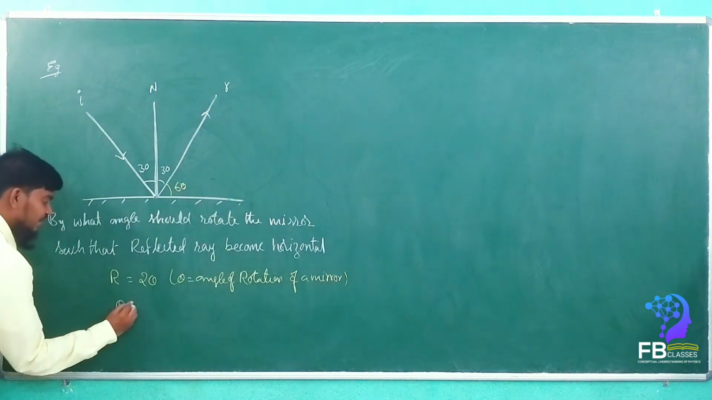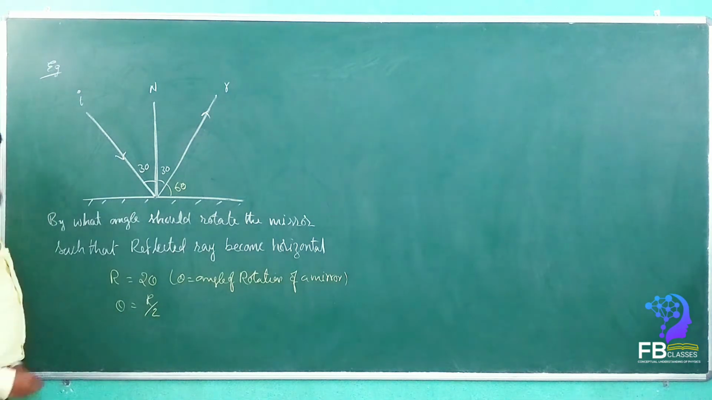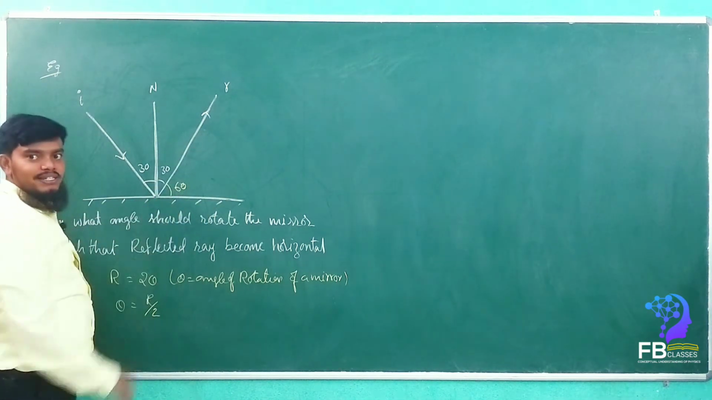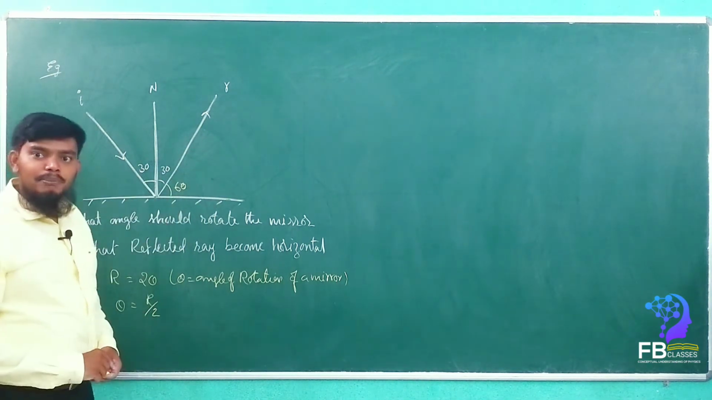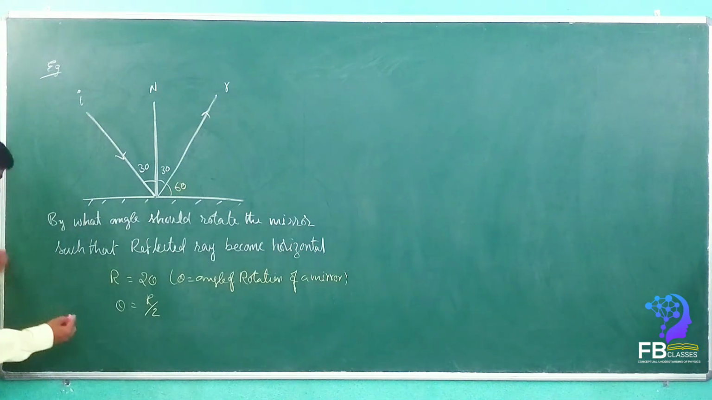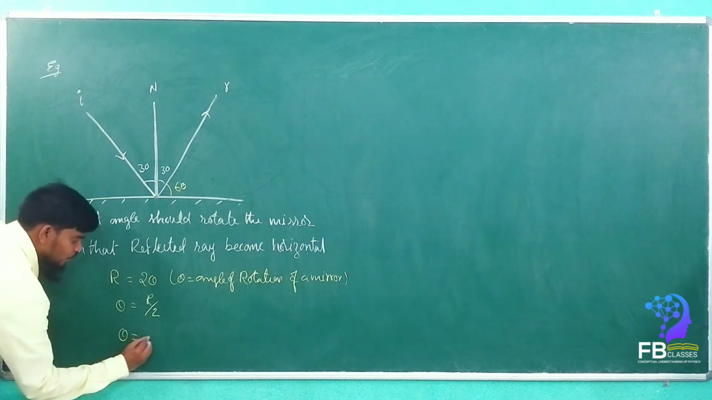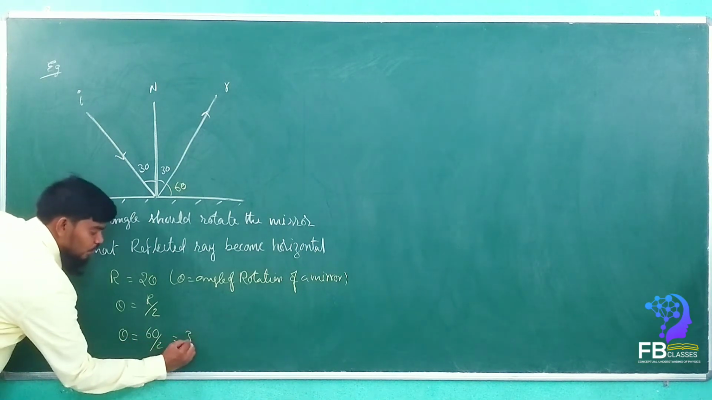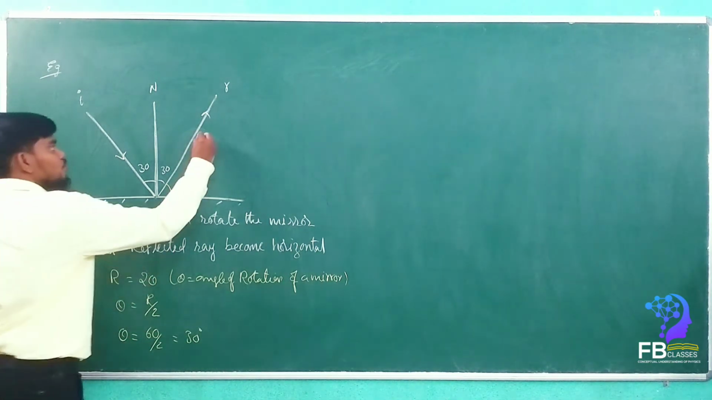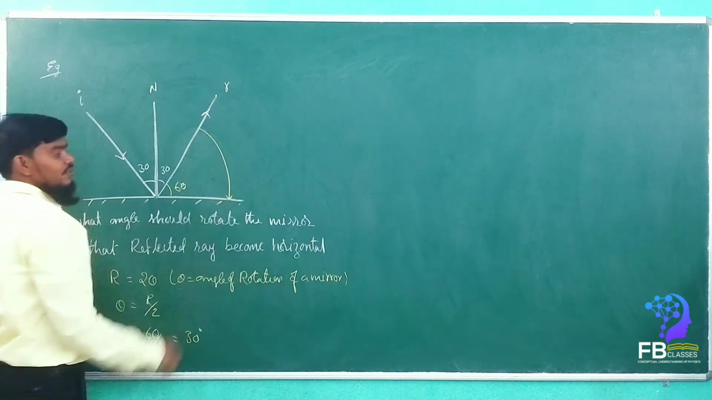Now we want theta. Theta is equal to r by 2. So how much does the reflected ray have to rotate? 60. That means how much does the mirror have to rotate? 60 by 2. So theta is equal to 60 by 2, which is 30 degrees. So the mirror has to rotate 30 degrees for the reflected ray to be horizontal.